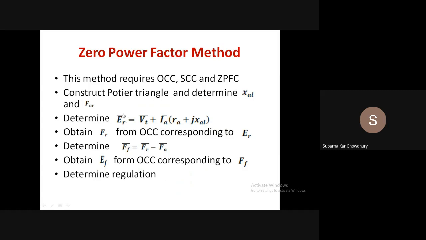So from the OCC corresponding to ER we get FR. The relationship between MMFs we know: the field MMF is the resultant MMF minus FA. So we know all the phasor positions, and from here we can determine FF. Corresponding to FF from the OCC we determine EF. So EF minus VT by VT will give you the regulation.